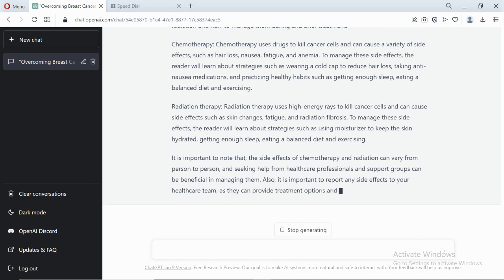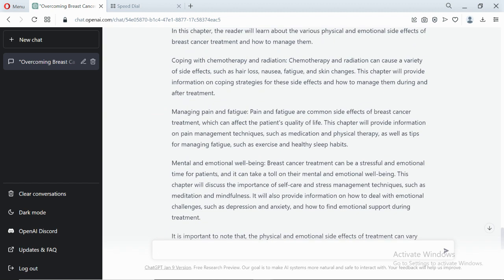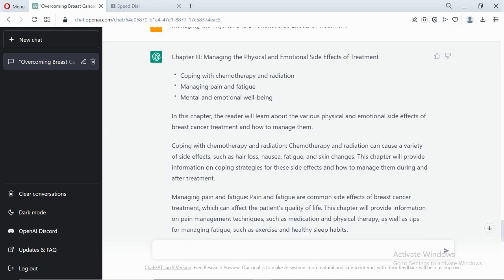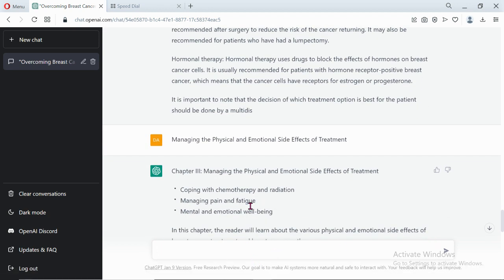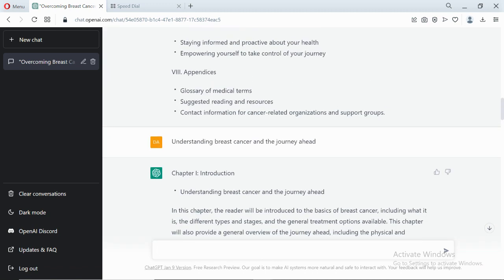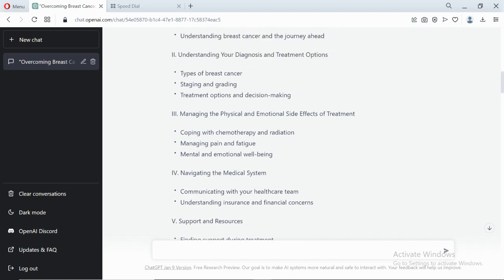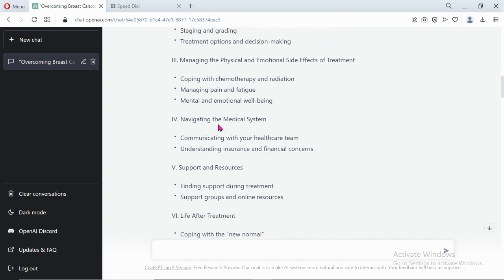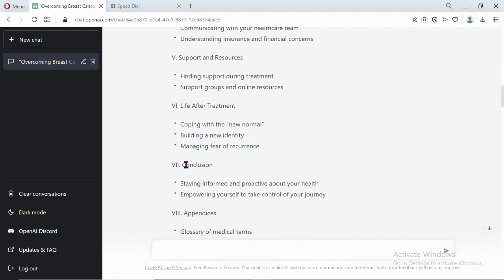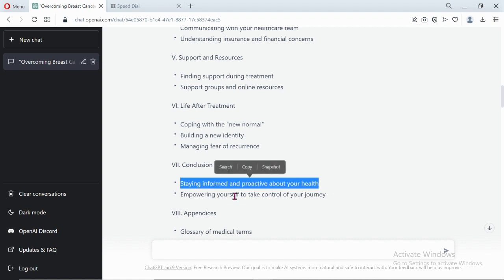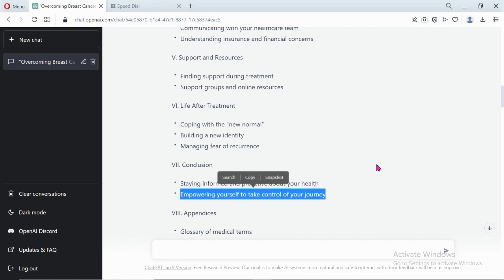So for time's sake, after it generates this, just come on here, click on this, copy it and paste it here. Let it generate content for this and for this. After you are done, go into the next chapter, chapter 4, and repeat the same process. Chapter 5, repeat the same process. Conclusion, tell it to generate the conclusion for you.